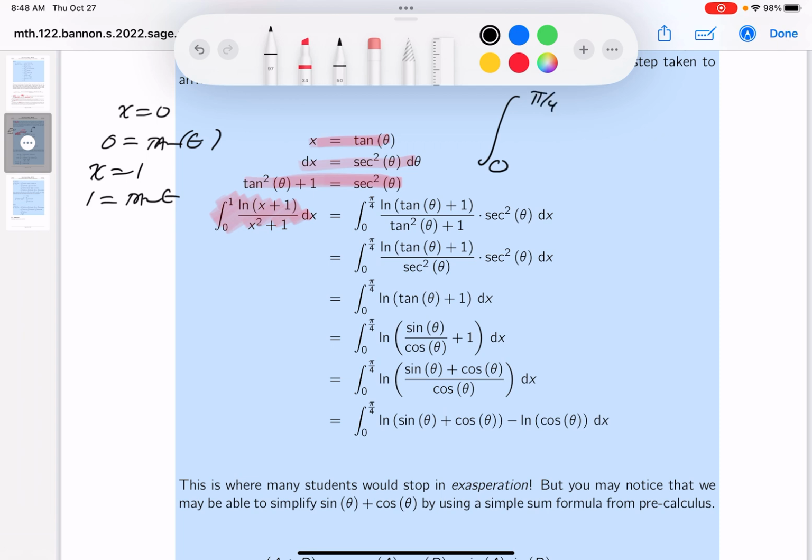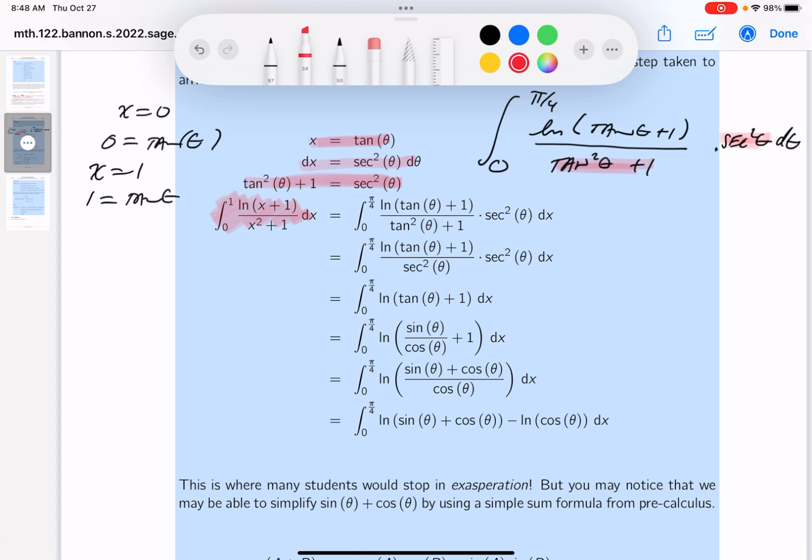Then I just put everything in now. It's going to be natural log of, let's see, it's x plus 1, so it's going to be tangent theta plus 1. And on the bottom, what would you get? You get x squared, which is tangent squared now. Again, we're going to the land of thetas, plus 1. And now I have to multiply by the dx. What's the dx in the problem? Secant squared theta d theta. And immediately what I notice is that the bottom here and this over here are identical, and I can cancel those two off.